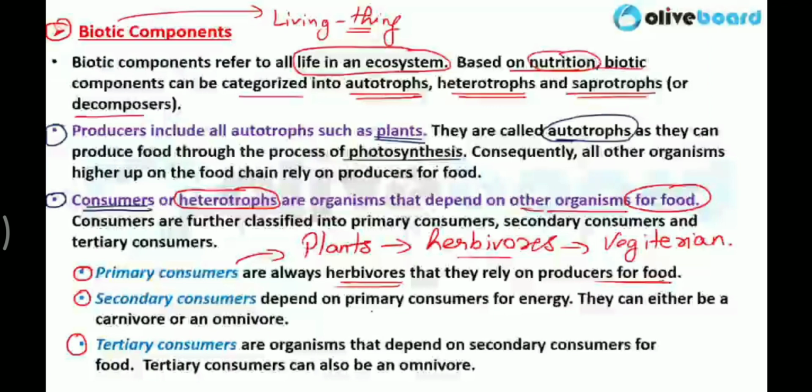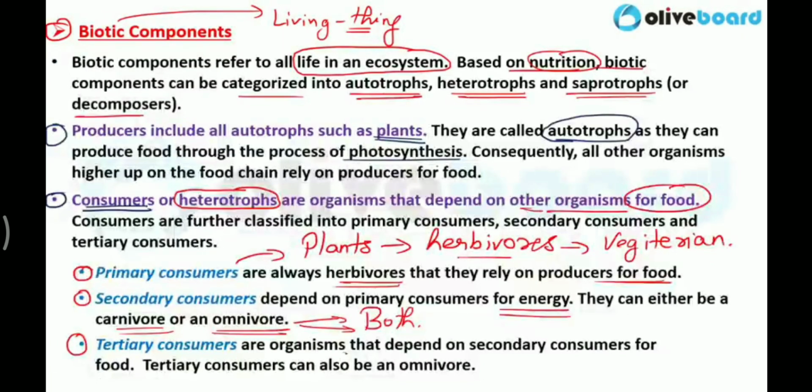Secondary consumers depend on primary consumers for energy. They can either be carnivorous or omnivorous. Omnivorous means who is vegetarian and non-vegetarian both. They are called omnivorous, and carnivorous means non-vegetarian, and herbivorous means vegetarian. Clear? So secondary consumers depend on primary consumers, and then tertiary consumers.